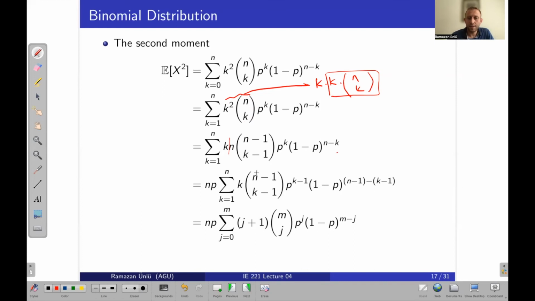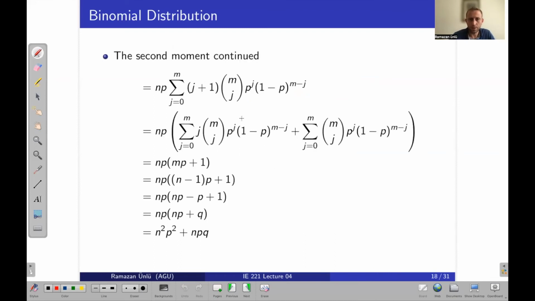So again, let's say n minus 1 is m, k minus 1 is j. Now, because there is a summation here, I can split this summation.